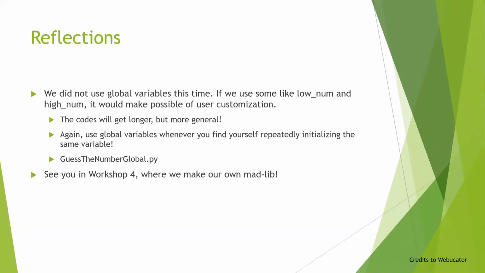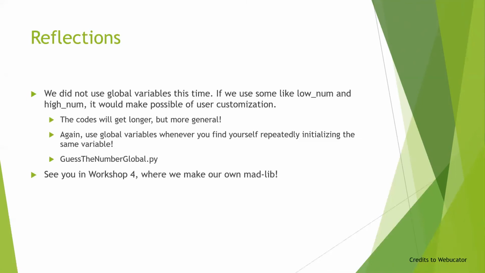So at the end of this video, I want you to reflect a little bit. We did not use global variables this time. If we use something like low number and high number, it will make user customization possible. So it does not have to start from 1 and end strictly with 100. It can be more flexible if the user wants a larger range or a shorter range.